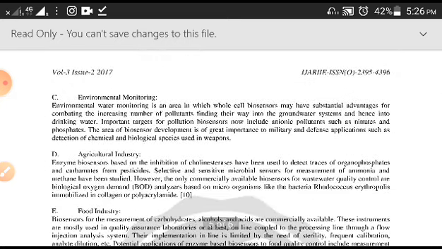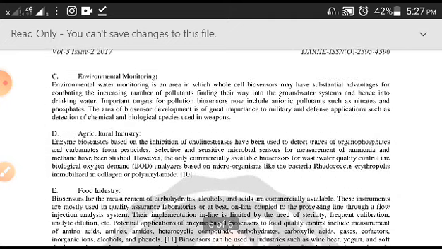Environmental monitoring is a very, very important use of biosensors, to detect microbes in the water and other toxic and carcinogenic materials available in the water. That kind of thing can be detected by this. So pollution detection is one of the main functions of biosensors for environmental monitoring.